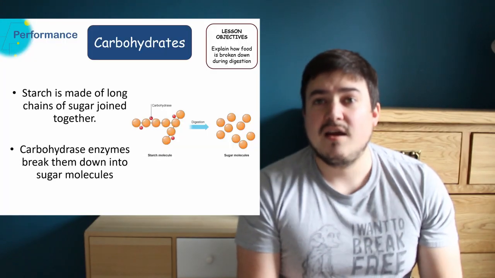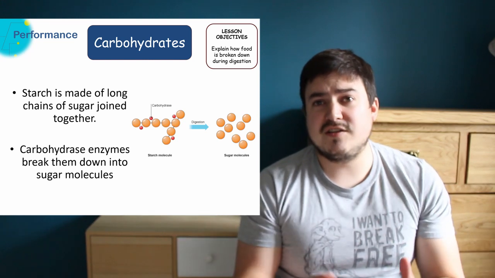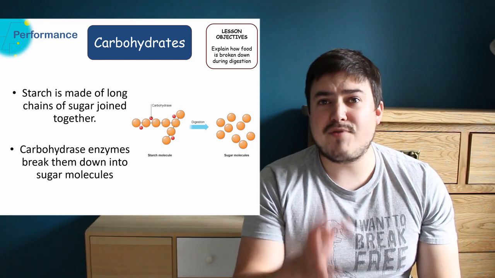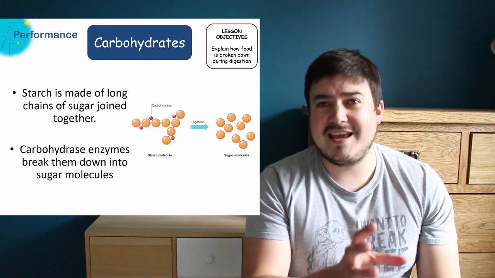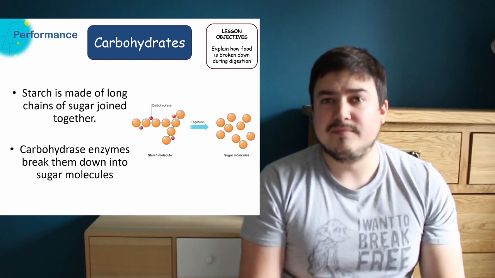Carbohydrases break down carbohydrates, things like starch, which are long chains of sugars joined together, and they break those long chains of sugars into individual sugar molecules, which are more easy to absorb.